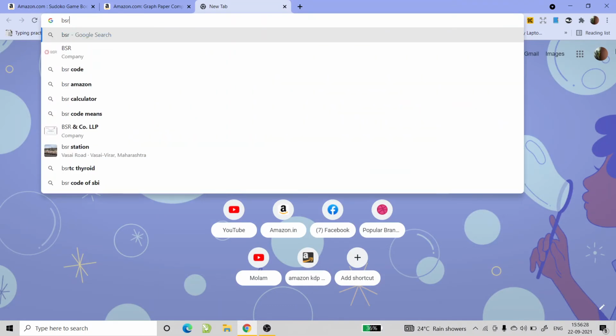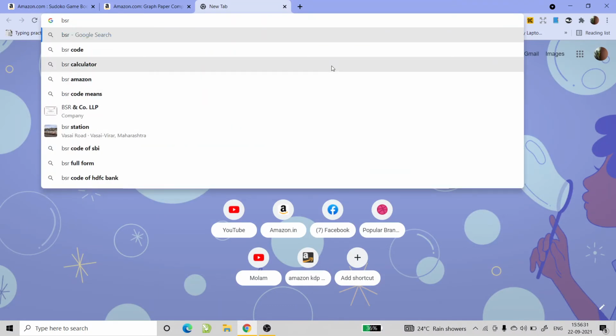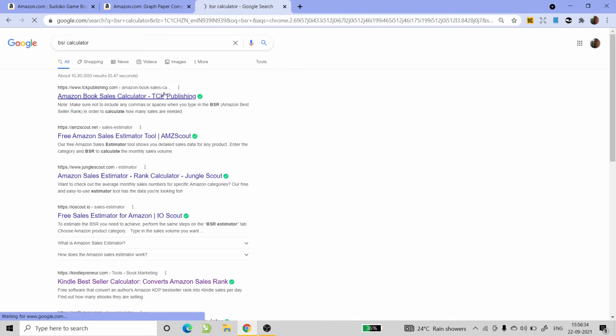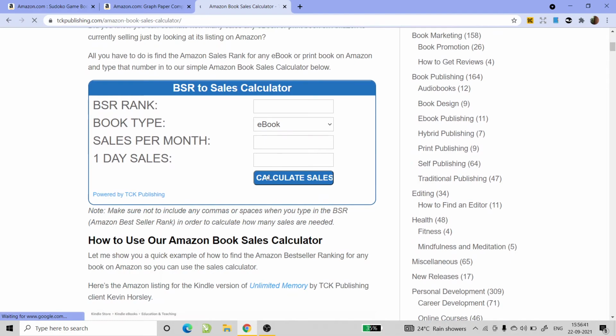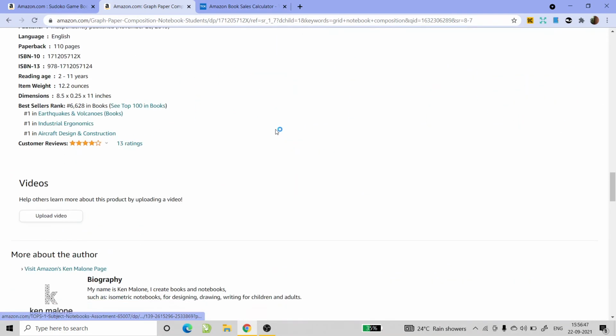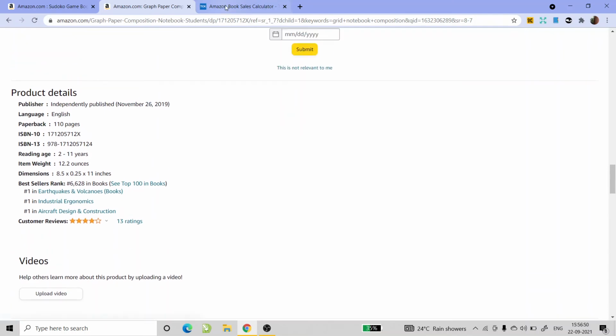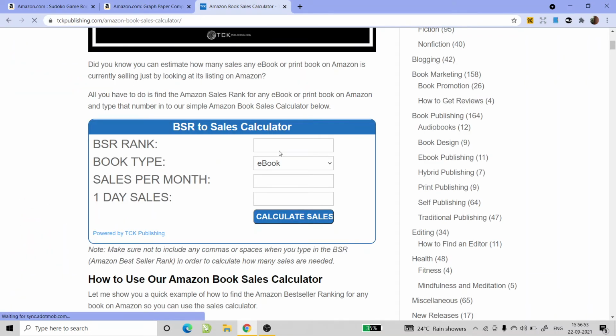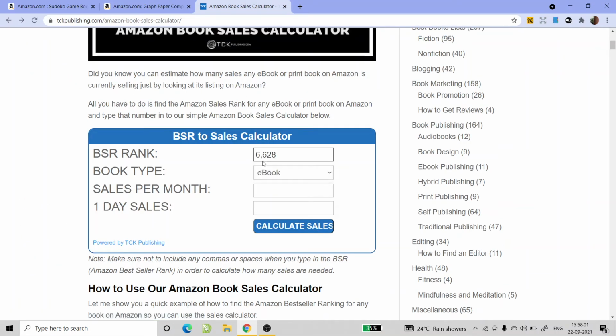Now let's go and check BSR. If you search BSR calculator on Google, you will get a free tool to check your BSR. Let's check this person's BSR rank. If you take his bestseller ranking in books and copy paste it over here, that is 6628, remove the comma, book type book, and calculate sales.